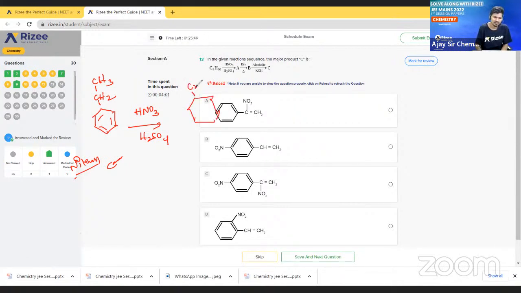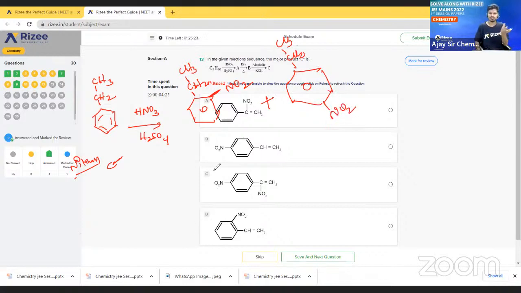See here, same compound. Can I write this C2H5 here? I will write it like this only, CH2 and CH3, and here NO2 is going to attack, or maybe it can also attack here, with CH2 and CH3. So what is the major compound? Always when compared to ortho, the para position is major. So this is the major compound, and we will get A. So this is the A.